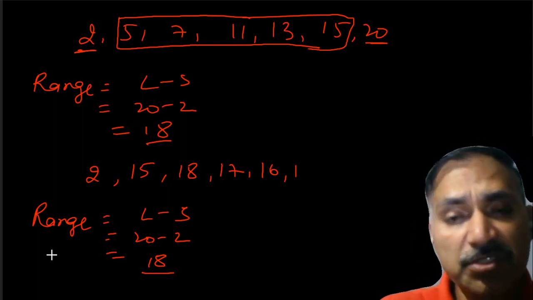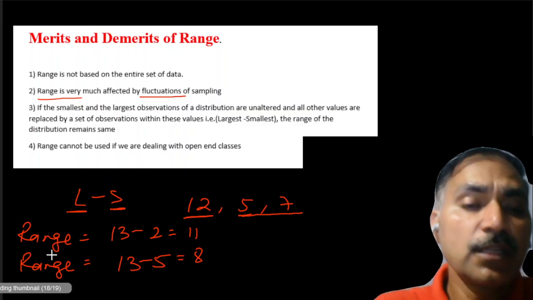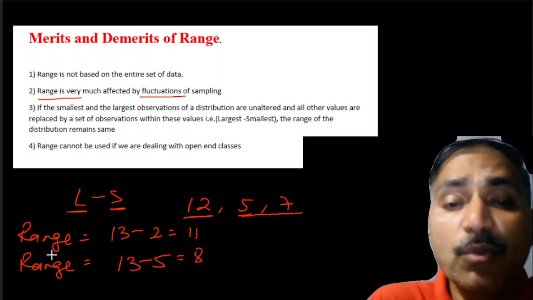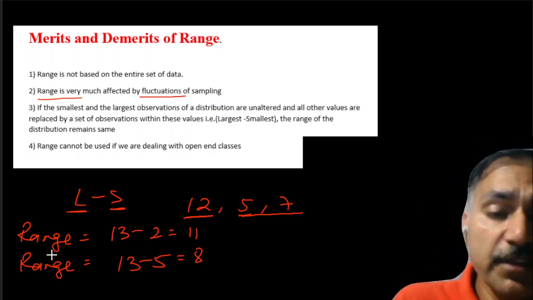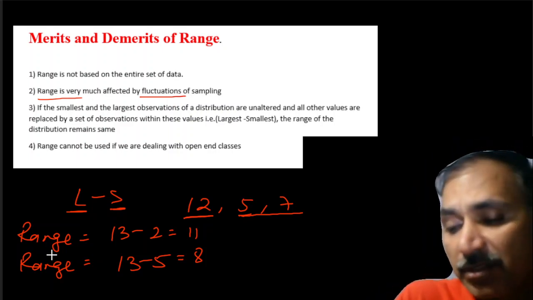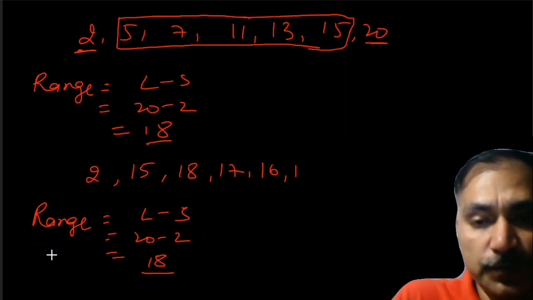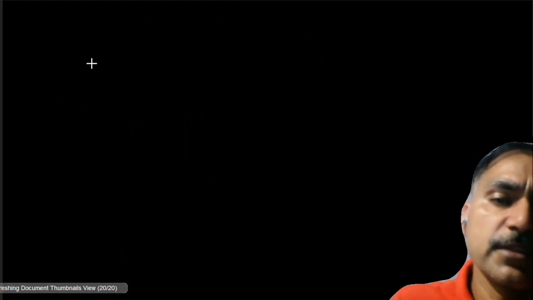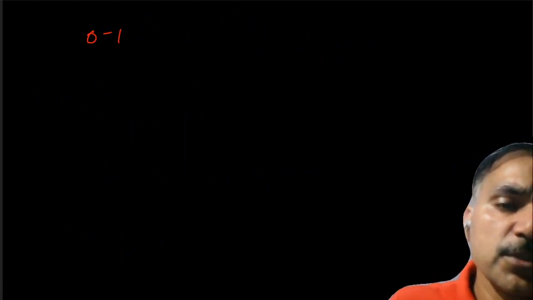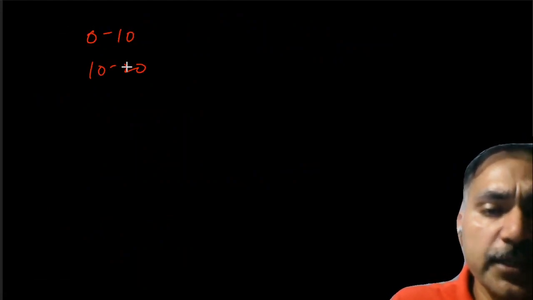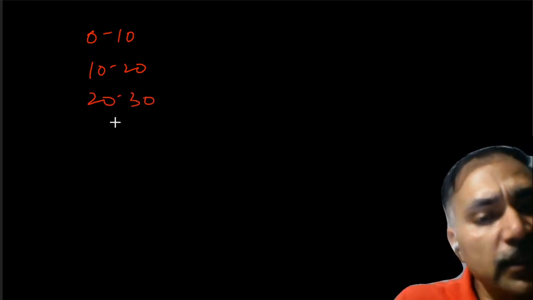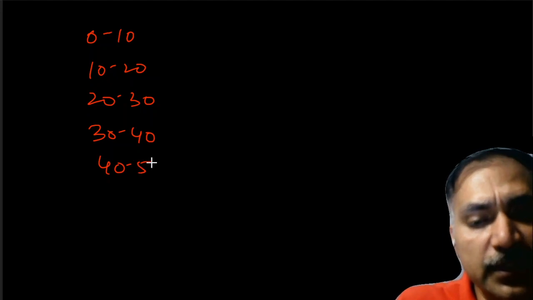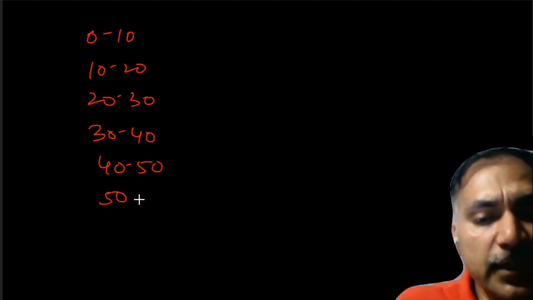Let's go back and see what is the next point. The next point says that the range cannot be used if we are dealing with open classes. This is another very, very important thing. I will explain it by taking an example. Let us see the case here, the class interval type. It is starting from 0 to 10, 10 to 20, 20 to 30, 30 to 40, 40 to 50, and the last one is 50 and above.